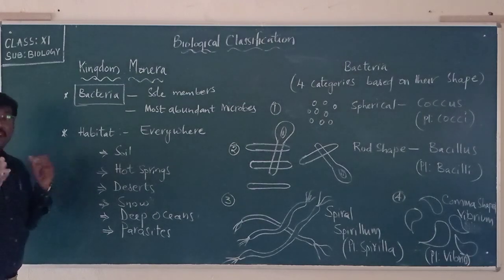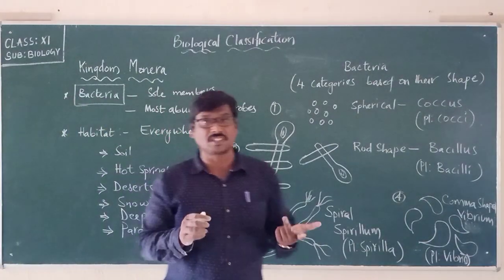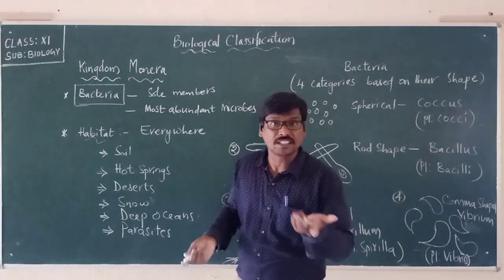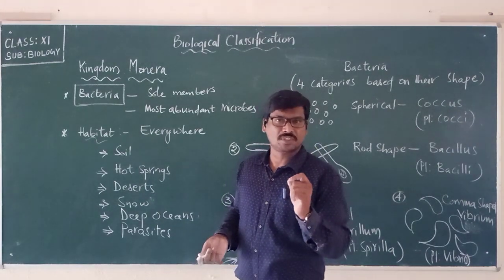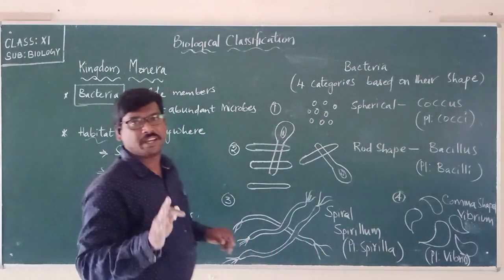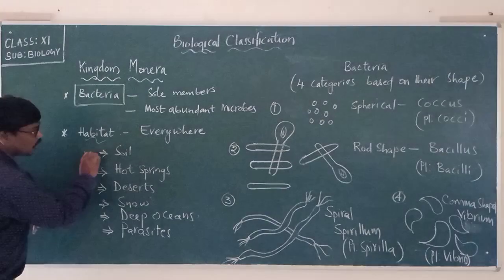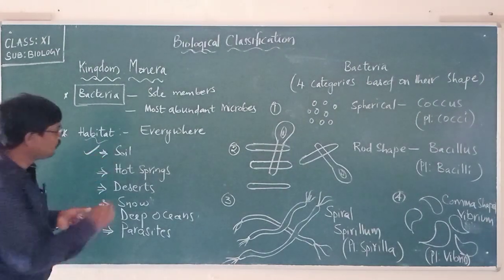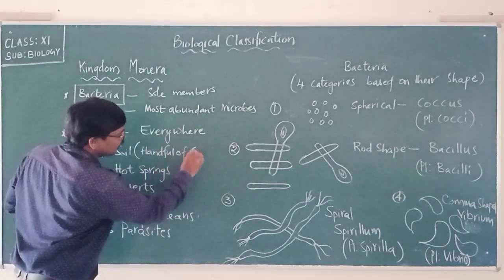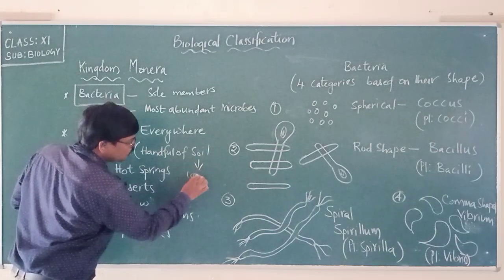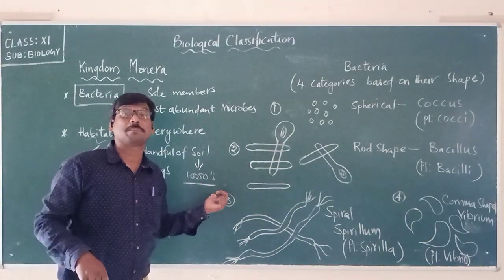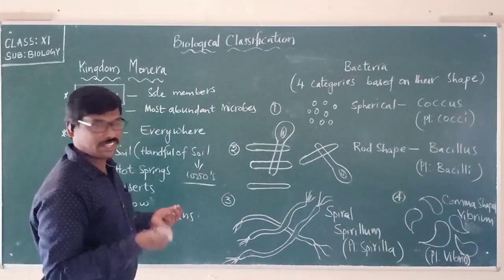And where are these abundant microorganisms present? Habitat is the place where they live for their food and shelter. Where are they present? Remember, these microorganisms called bacteria are present everywhere. They are present in the soil. Just a handful of soil contains thousands of microorganisms.